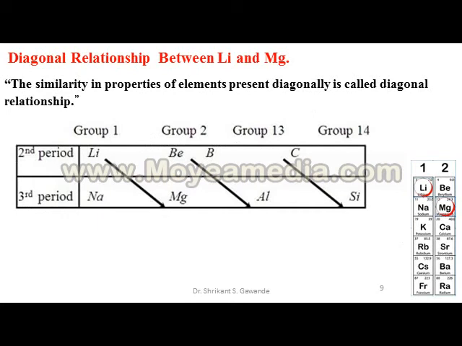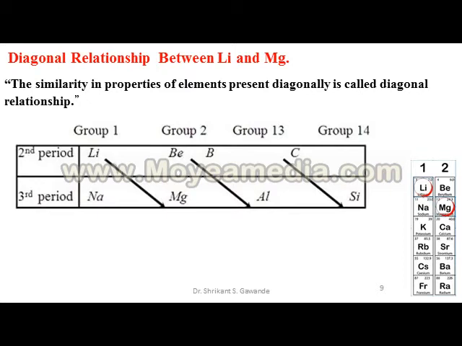Next point is diagonal relationship between Li and Mg. The similarities in properties of elements present diagonally is called diagonal relationship.